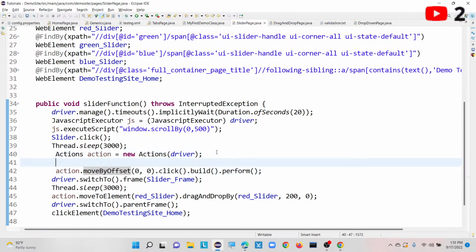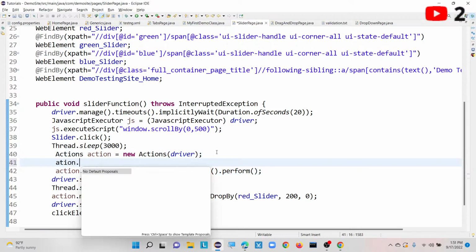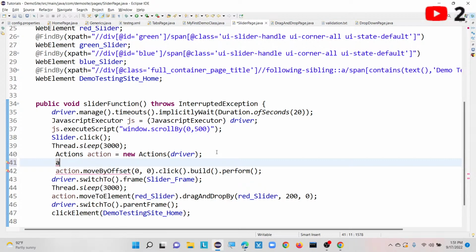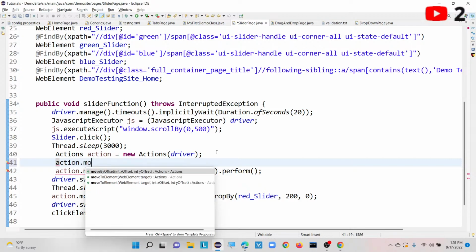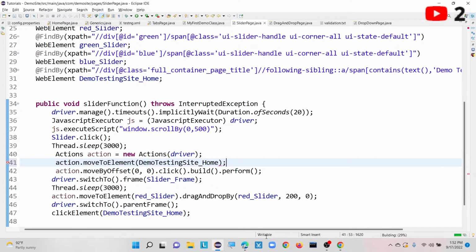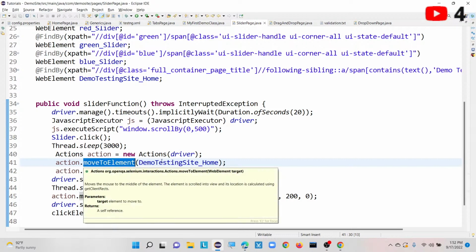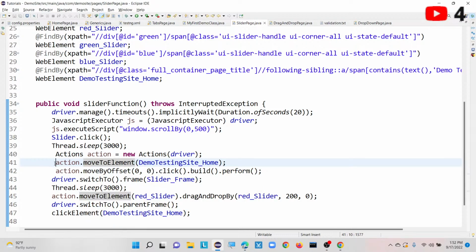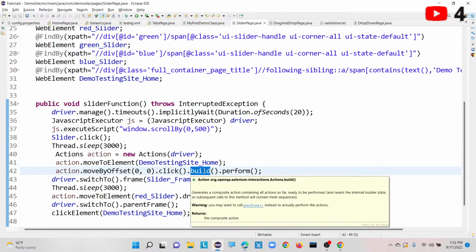Let me write it here: action.moveToElement. I defined this action.moveToElement, right? To perform this keyboard or mouse operation, I need to use the build method.